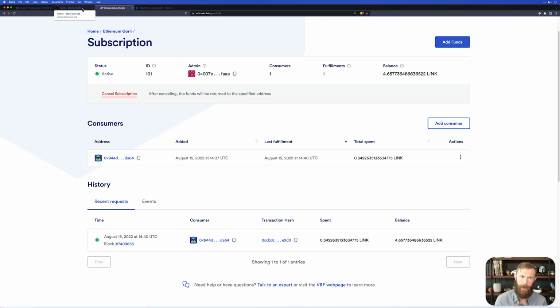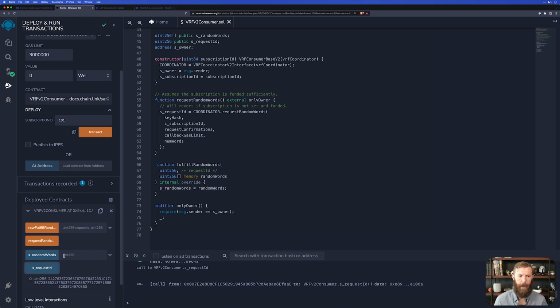If we head back to our contract in Remix, we can now take a look at the random words. Something to keep in mind, this is an array, so it's going to have two values because that's how many we requested in this contract. Arrays work with a zero-based indexing system, so the first value would be 0, the second would be 1. So if we look at the first value, 0, we can get the result of our random number. Again, if we take a look at number 1, which would be the second value in the array, we'll see that it's a different random number. So just like that, we've set up a subscription and deployed a contract to generate provably random numbers in Solidity.